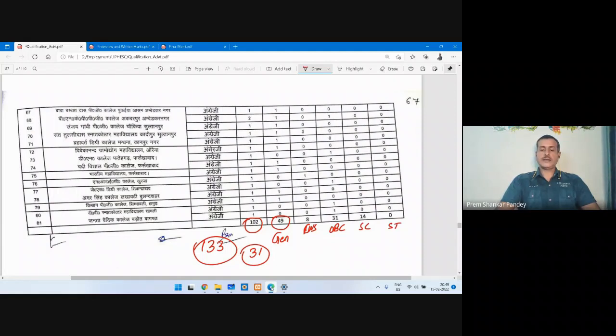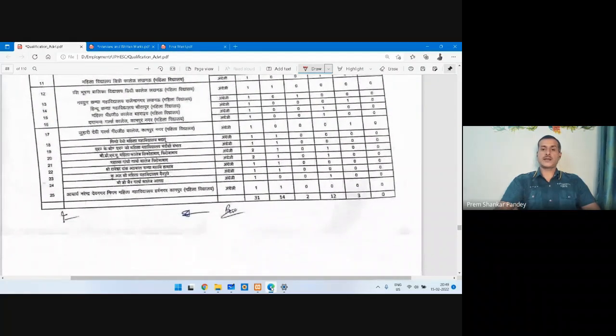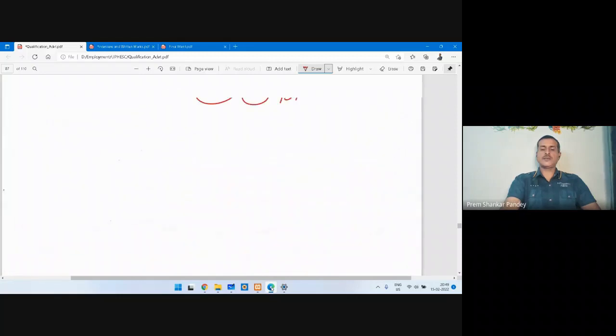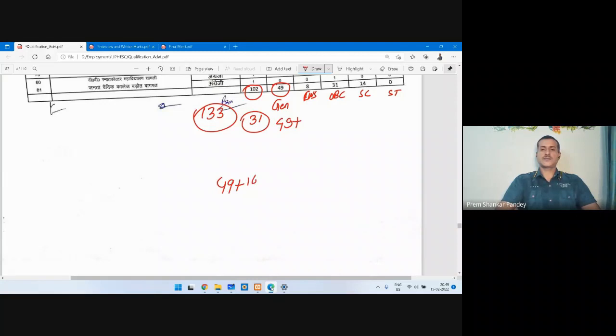First of all, I'll be talking about the analysis of general candidates. Then I'll move on to the OBC candidates. In general, we have 49 seats for co-education, and on the next page, you can see that there are 14 for women's colleges. 31 we have already discussed. Total 31 seats are there for women's colleges, and 14 are there for general candidates. If I merge together, it will become 49 plus 14, that is 63.